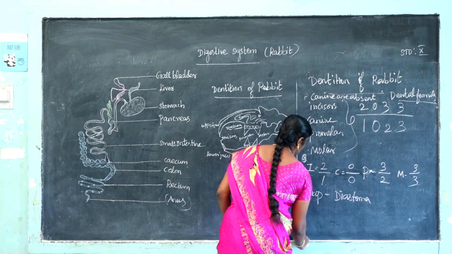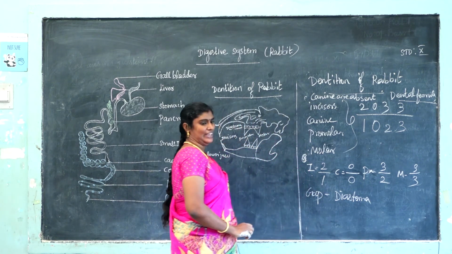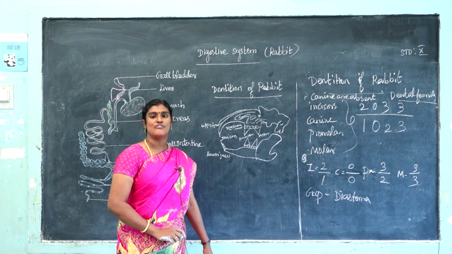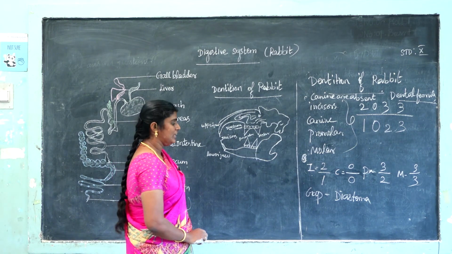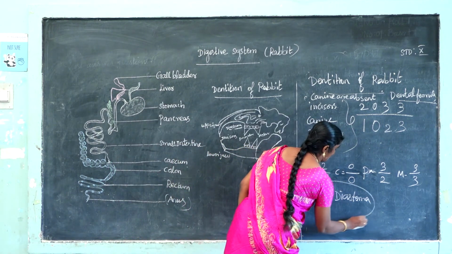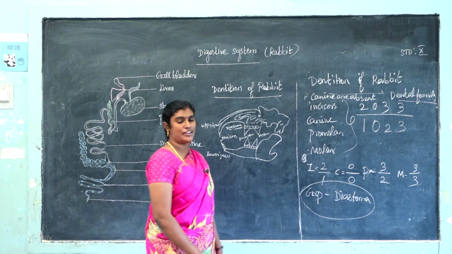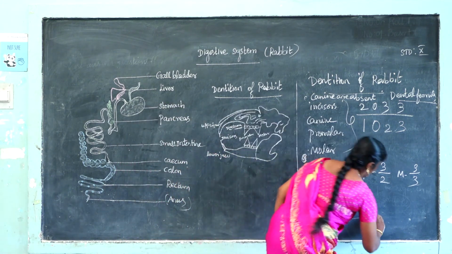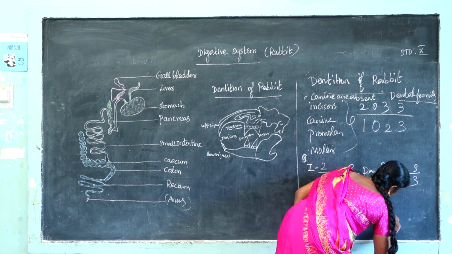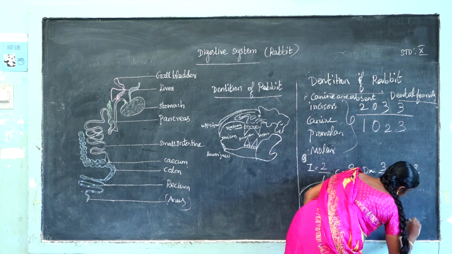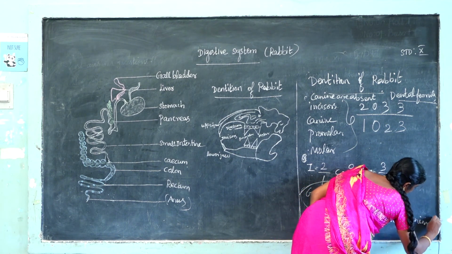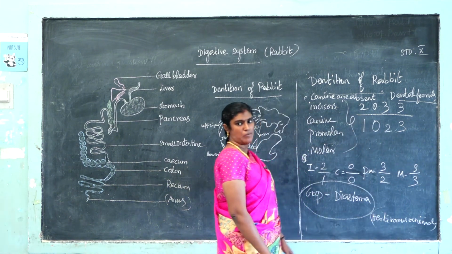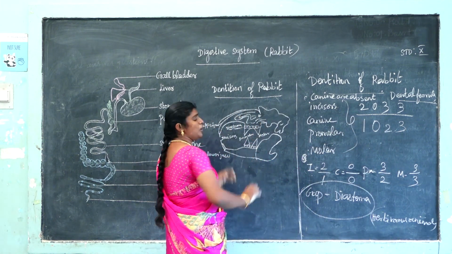What is the use of the teeth? They help in the digestion of food material in herbivorous animals. The diastema gap is the main important feature. Because rabbit is a herbivorous animal, the diastema type of teeth is present.